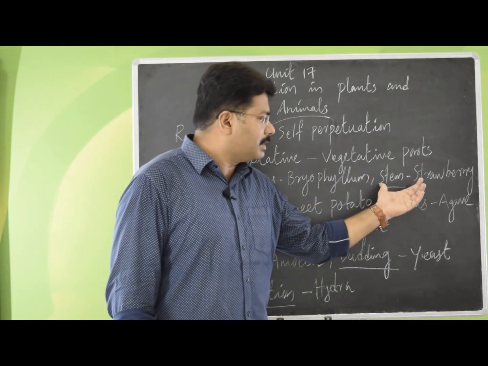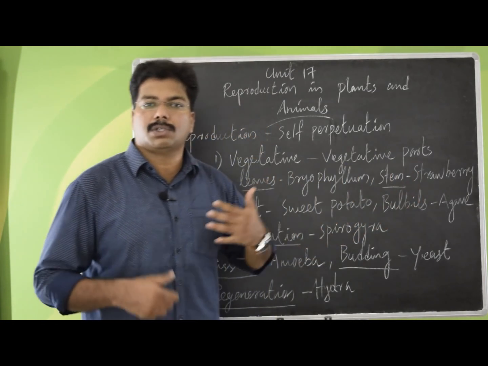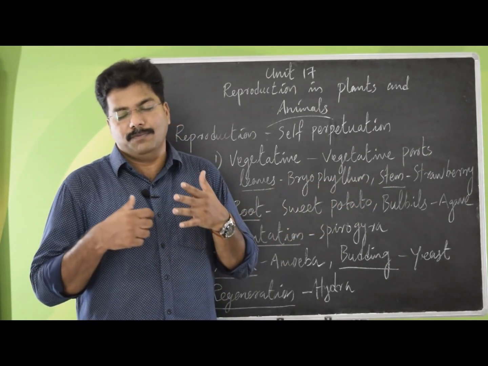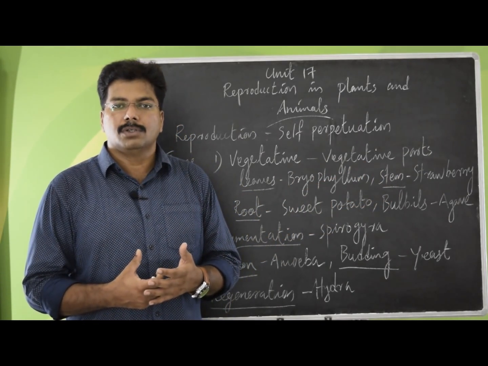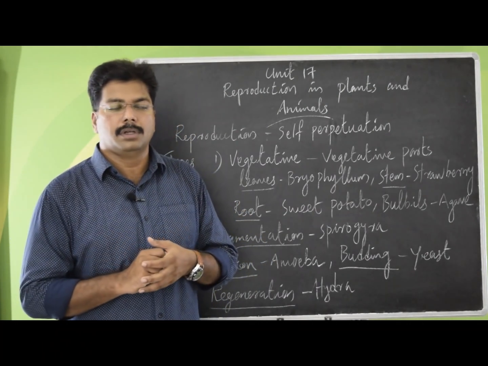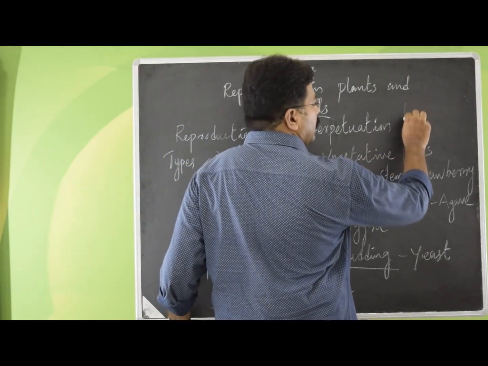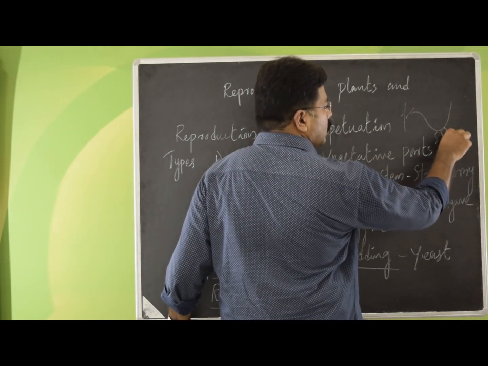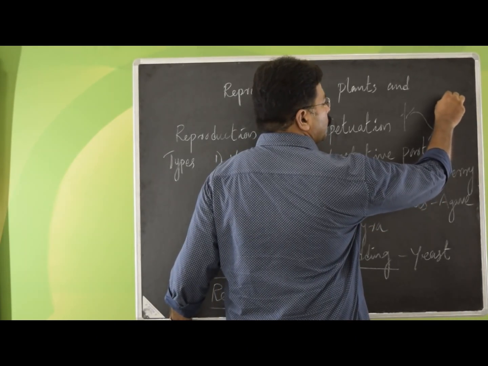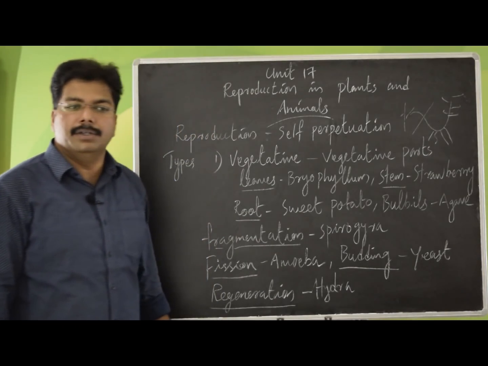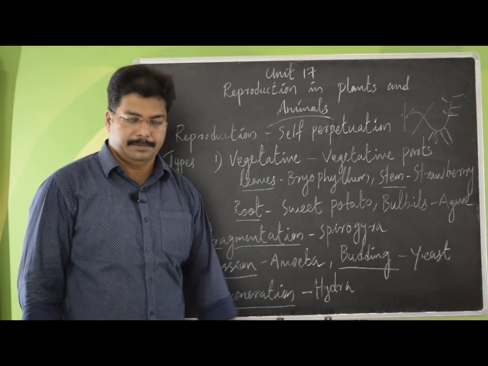Coming to the next one, stem. If you look at the strawberry plant, it has a weak stem. Due to that, the stem may bend down and start growing by developing roots. So this new plant will separate and grow as an individual new plant.